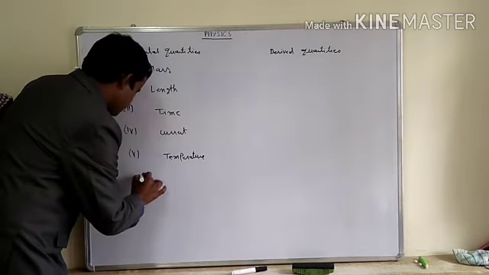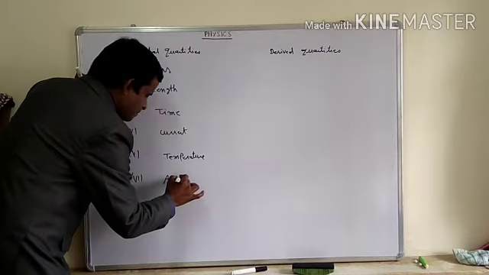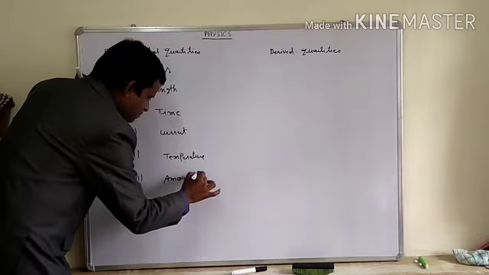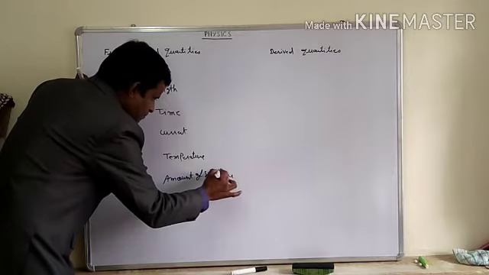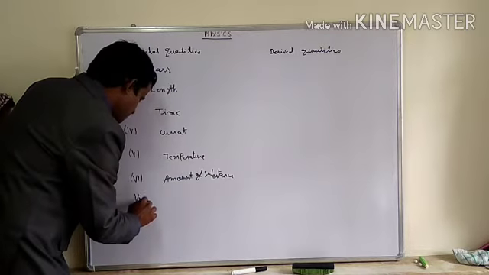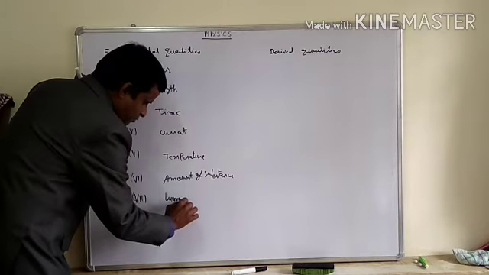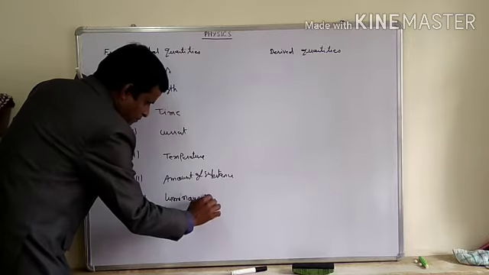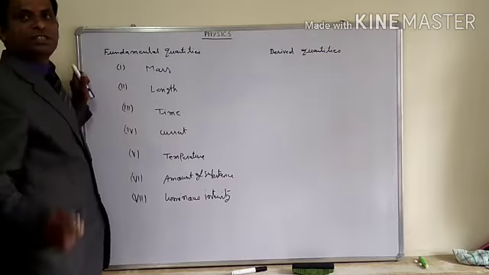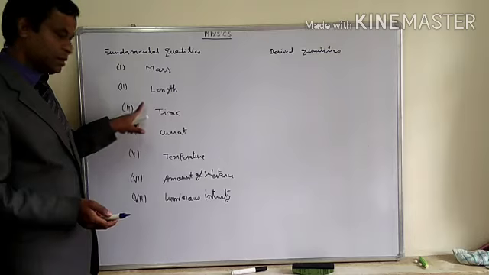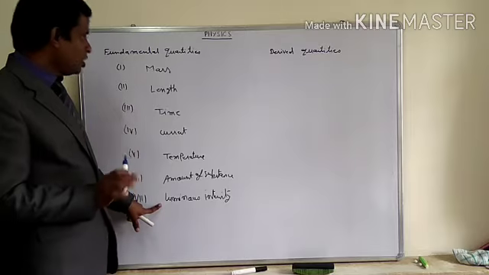Sixth is amount of substance. And last, the 7th, is luminous intensity. There are 7 quantities initially taken: mass, length, time, current, temperature, amount of substance, and luminous intensity.